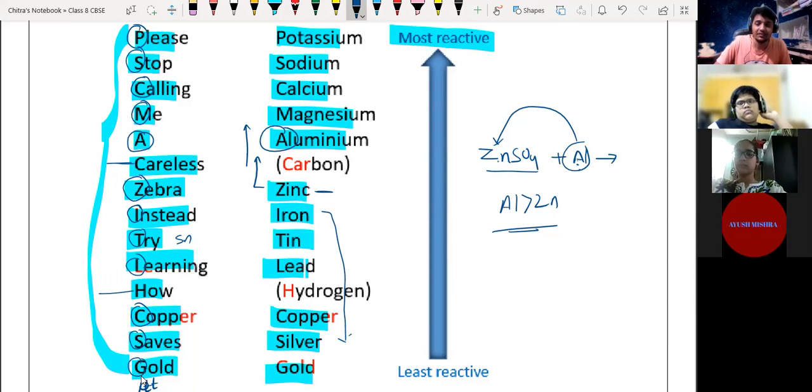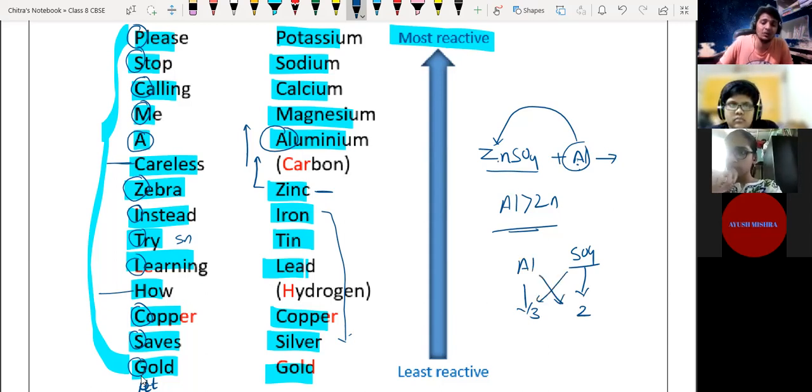But aluminum and zinc have different valences. Here SO4 has valency 2, and we know aluminum has valency 3. So we cross multiply like this, and we get Al2(SO4)3.